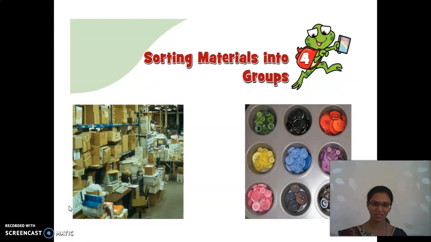What is the thing we are seeing now? What is the lesson? Sorting materials into groups. Very good. What is sorting materials into groups? You are able to see a picture, right? They have been differentiated according to their color. What are the properties which we had seen already about the properties of materials?